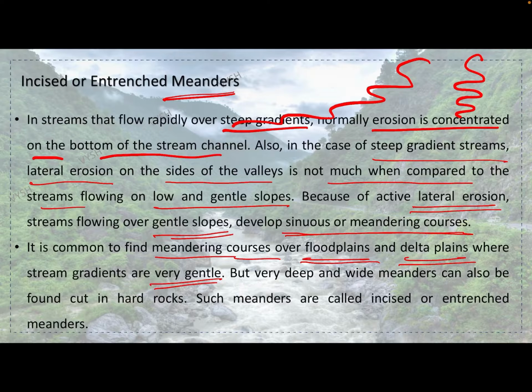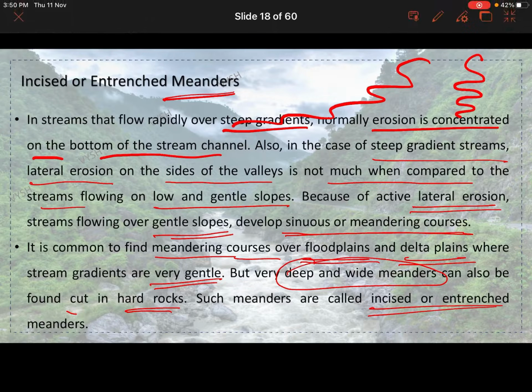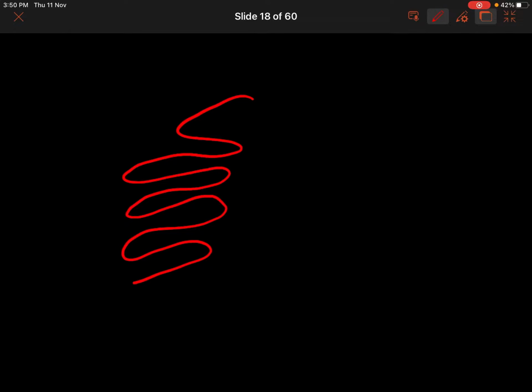But very deep and wide meanders can also be found cut in hard rocks. Such meanders are called incised or entrenched meanders. See, this is a meander basically. Okay, I will show. Wait. See, this is a meander, what we call. When this is cutting a hard rock, it is called an incised meander.